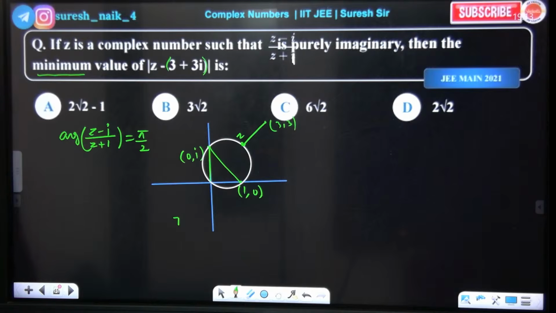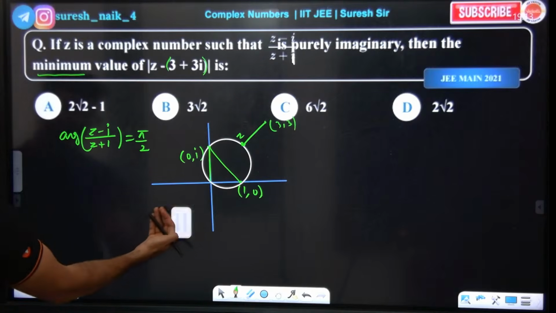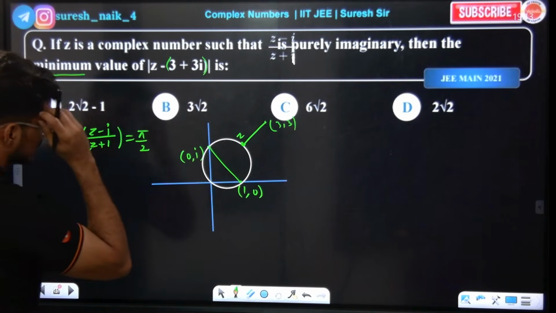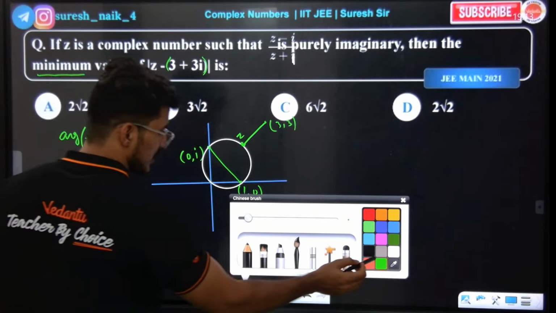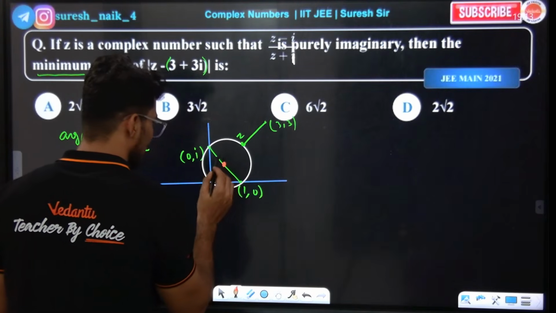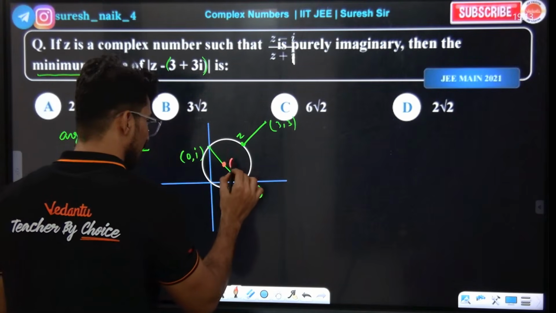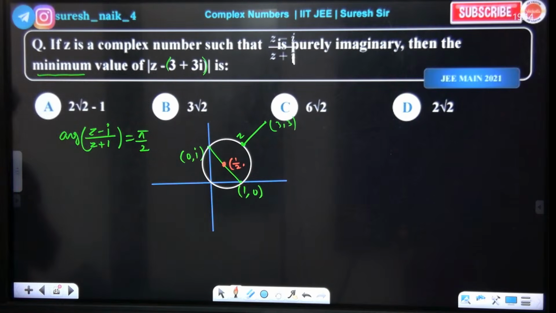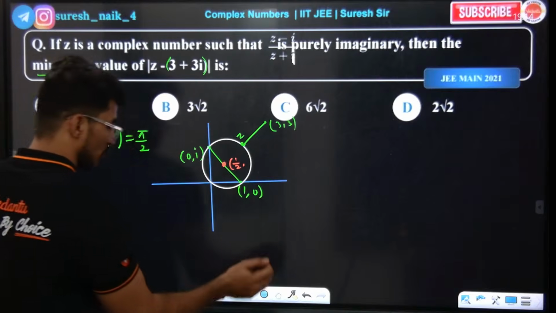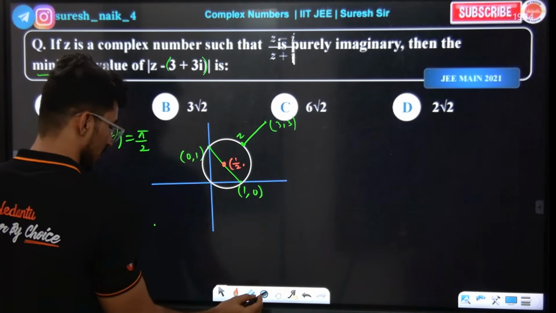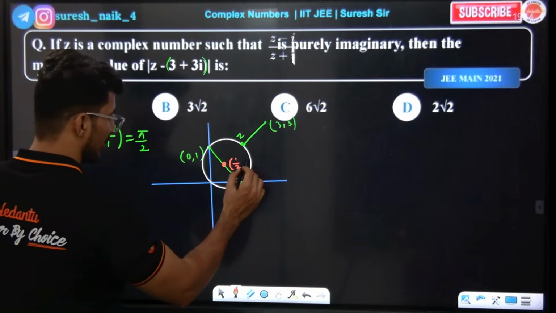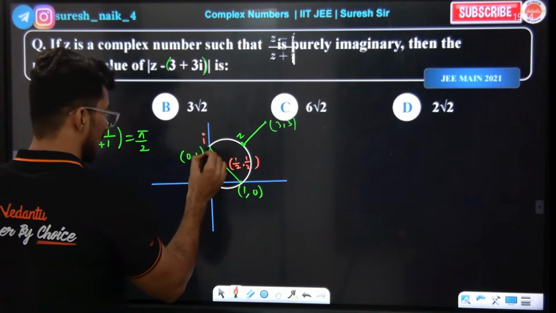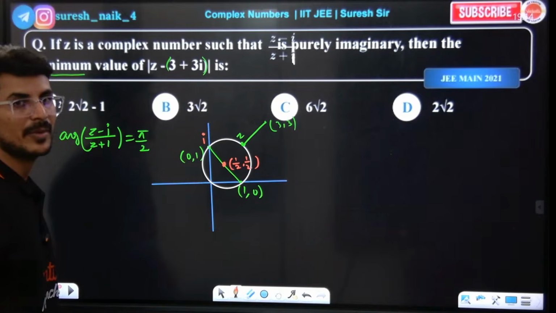No, this is not the radius, my bad. We need to find the midpoint of this, because this is the diameter. The midpoint is 1/2 comma 1/2, that is 0 comma 1 for the complex number i, the point 0 comma 1.